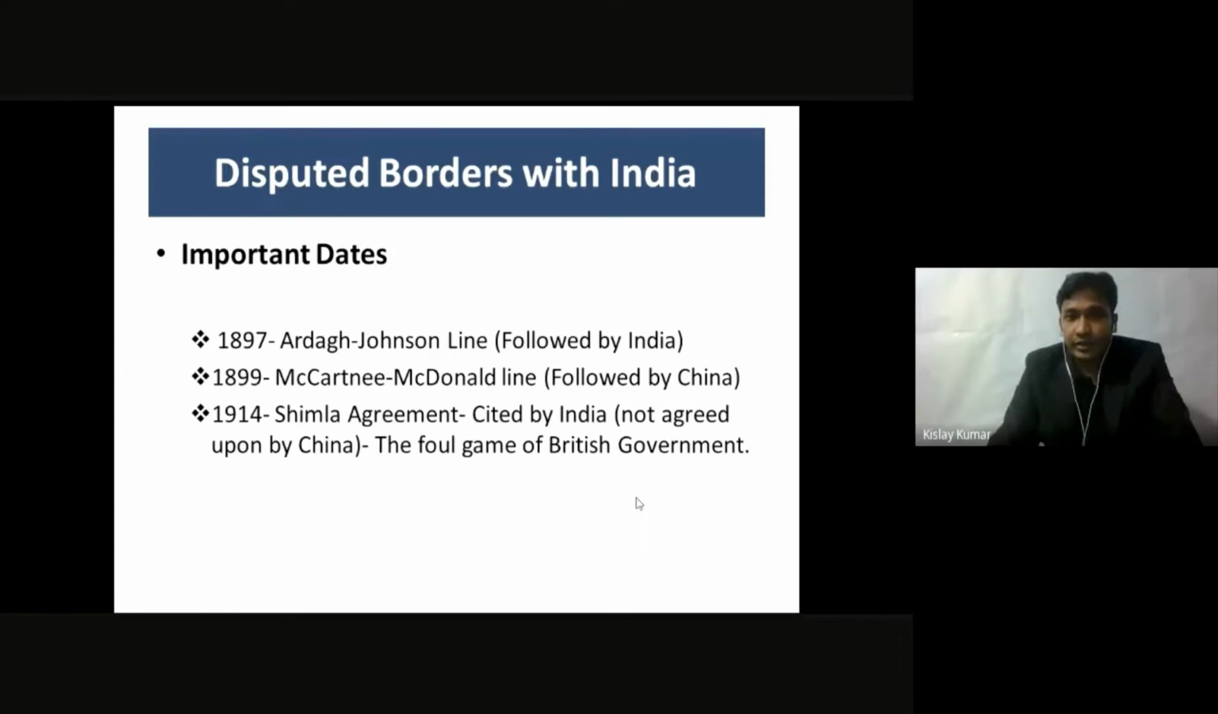So these 3 dates you have to remember when you talk about the border disputes with India, and many Indians don't even know about these 3 agreements which were signed between the British Indian government and the then Chinese or the Tibetan government. So if you know this, I'm sure you will be better than other Indians who don't know that. 90% of the Indians don't have much idea about these things.